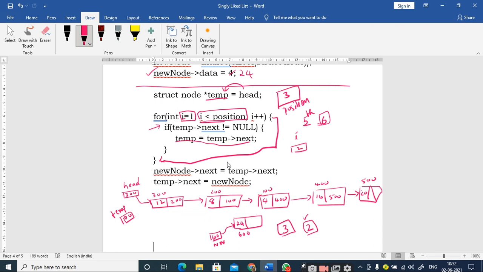Minus 1, sir. What is that one? I less than position minus 1. Yeah, I can make it as I less than position minus 1. Therefore, when I... Sir, while loop we use, that's best, right sir?